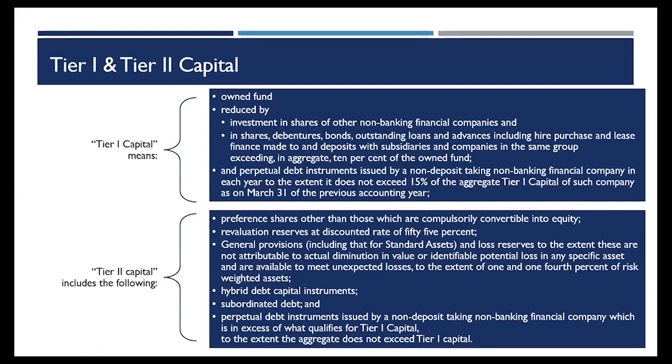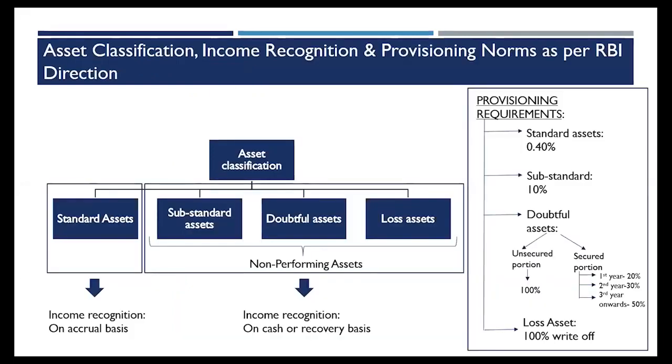As you can see in the list over here, the preference shares other than those which are compulsorily convertible. These are not the owner's own equity or own funds, but these are also considered as my tier 2 capital. The general provisions that I create, the provisions for standard assets, hybrid debt capital instruments, and subordinated debt that I'm issuing. Okay, now the next important topic over here, which will require a bit of a discussion, is the prudential norms.